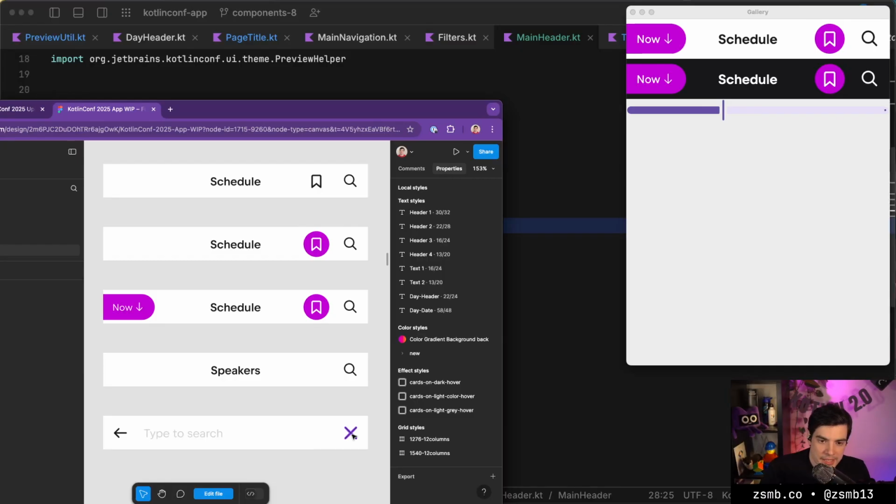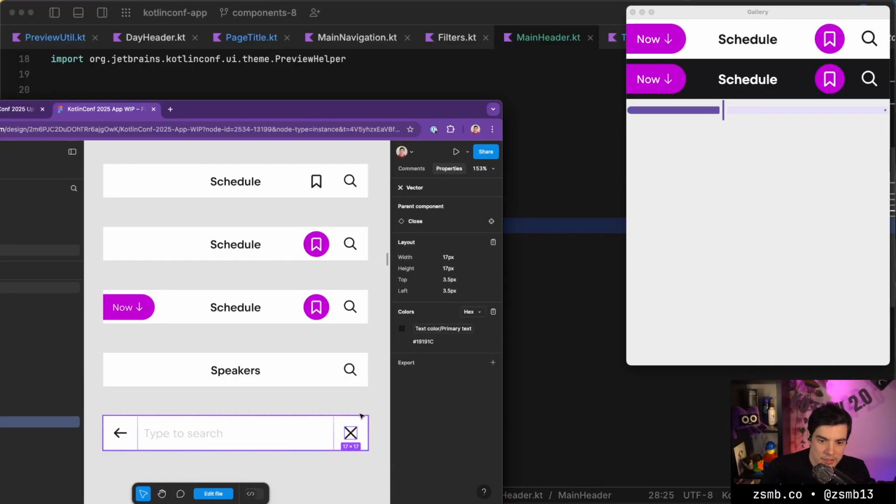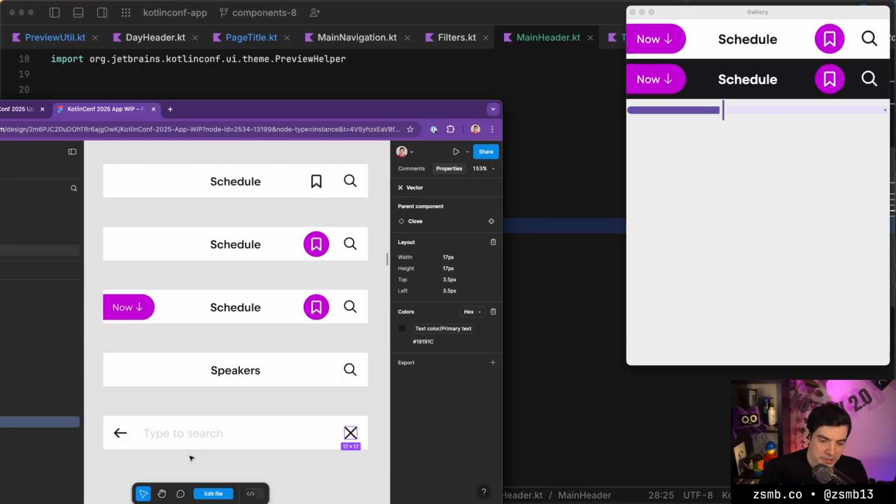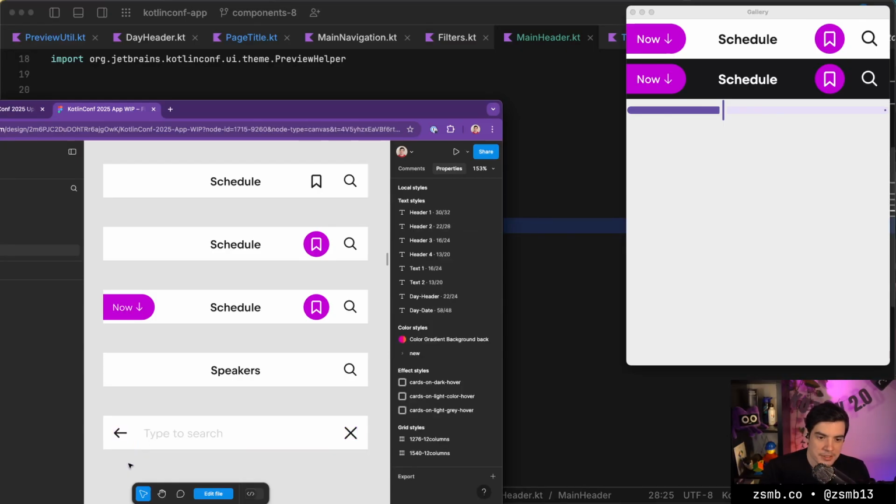So we have this X, which actually needs to close edit mode, so we need to communicate that externally as well. Oh no, sorry, this just needs to clear the input. That part is easy. This back button needs to close edit mode. And we need to communicate that to the caller. There's gonna be a lot of state hoisting here.